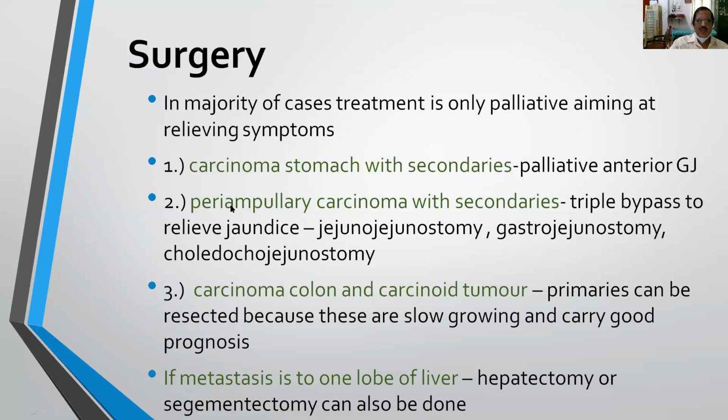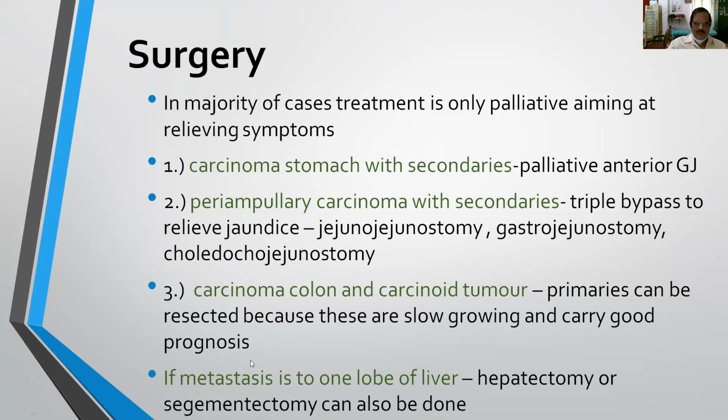And second one is periampullary carcinoma with multiple secondaries in the liver. That is you have to do triple bypass to relieve the jaundice. I will show the figure. That is jejunojejunostomy, gastrojejunostomy and choledochojejunostomy. That is Whipple's resection operation. And in carcinoma of the colon and carcinoid tumor, the primary can be resected because these are very slow growing tumors and they usually carry good prognosis.